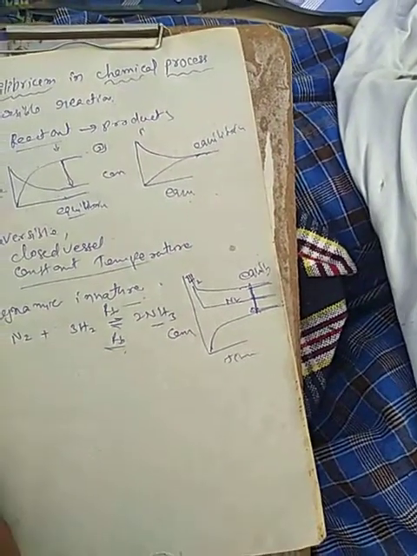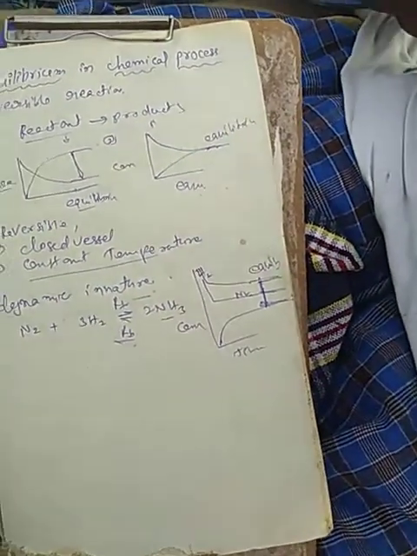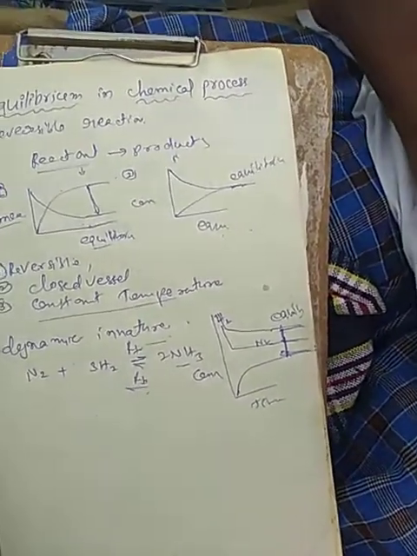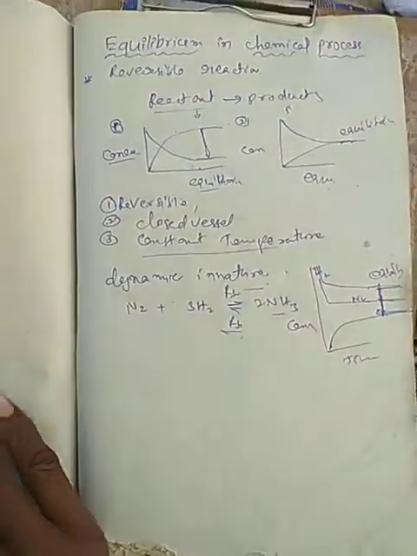These are called equilibrium. The types of equilibrium are homogeneous equilibrium and heterogeneous equilibrium.